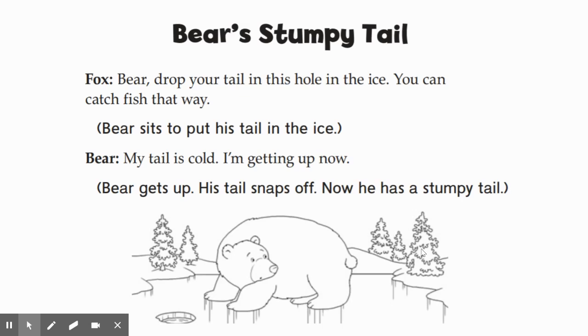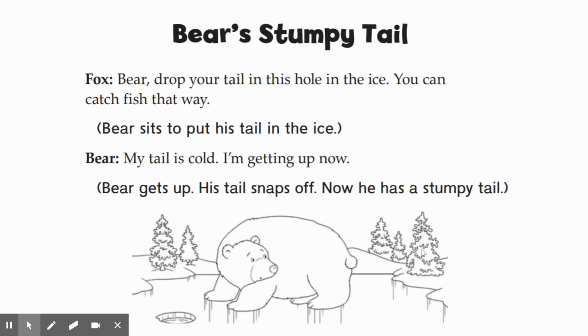So let's read Bear's Stumpy Tale. The two characters in this story are Fox and Bear. You will notice that some of the words are written in parentheses. The words in parentheses show the actions of our characters.